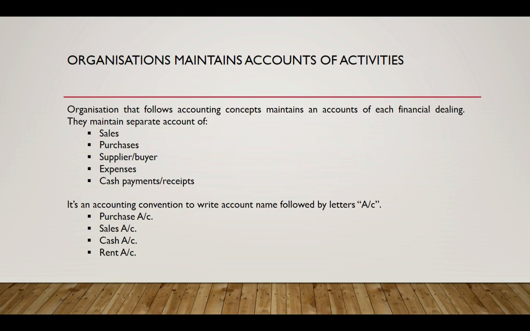Organizations that follow accounting standards maintain accounts of each financial dealing. They maintain accounts of sales, purchases, suppliers, buyers, expenses incurred, and cash transactions like cash payments and cash receipts. And in accounting, when you maintain an account of each of these types, you name them using the following convention. Each account is suffixed with the letters A/C. For purchase, you write the name of its account as purchase account. For sales, you write it as sales account, and so on.